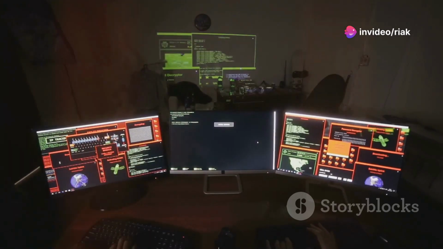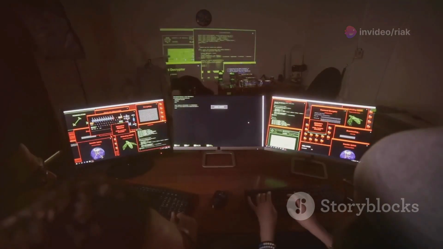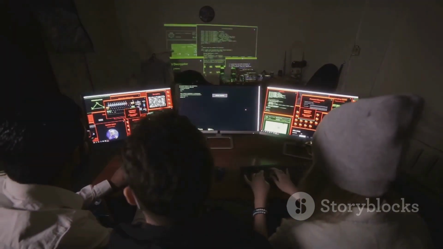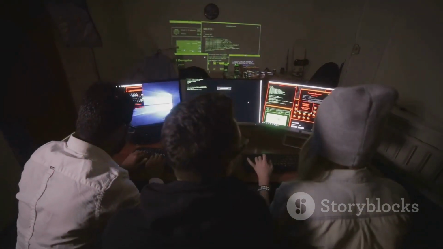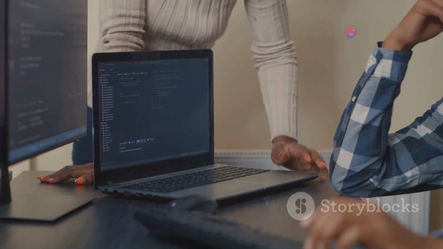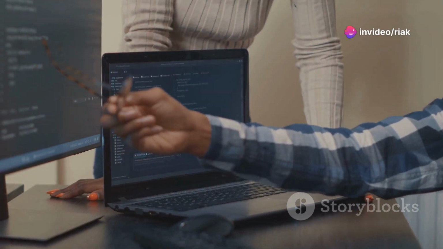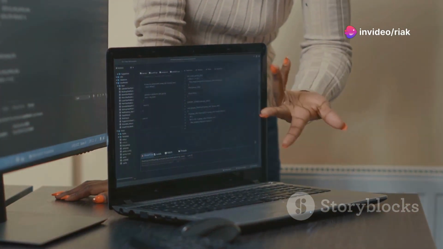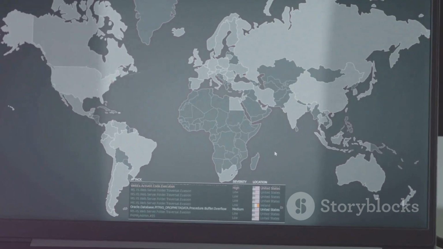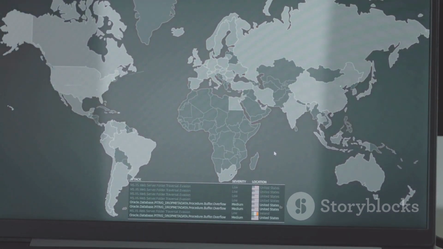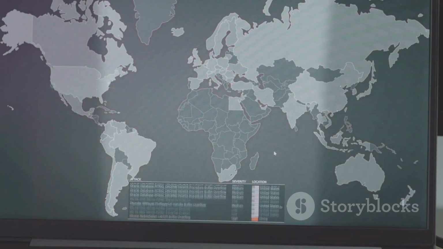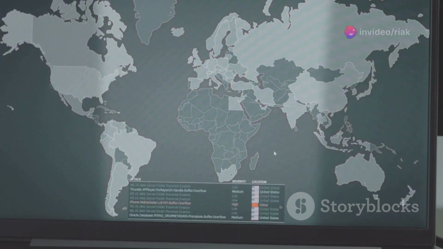In this exploration, we'll journey beyond the familiar landscapes of Windows and macOS to uncover the hidden gems of the operating system world. We'll delve into the unique characteristics and applications of various OS types, gaining a deeper appreciation for the intricate workings of our digital world. So, buckle up as we embark on this enlightening adventure through the fascinating and often overlooked world of operating systems.